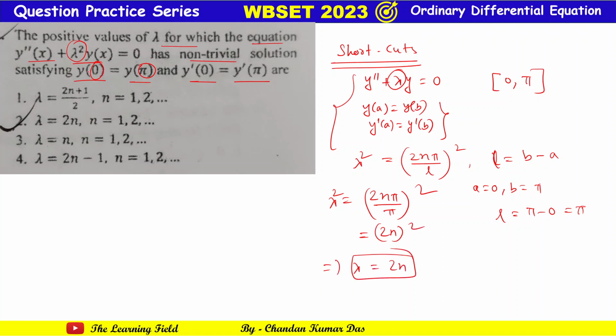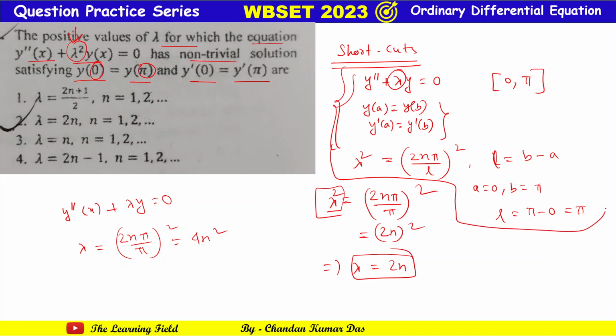Okay, now if in the question it is given y''(x) plus lambda y equals 0, then the value of lambda should be (2nπ/π) whole square, that is 4n square. But here lambda square is given, so that's why we can put here directly lambda square. Okay, so this is the general problem; you just remember this thing and you can easily solve these types of questions in the exam in fractions of seconds.